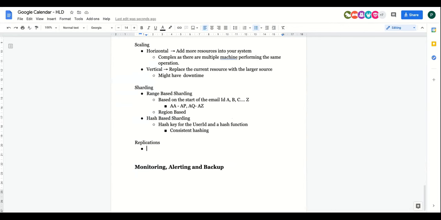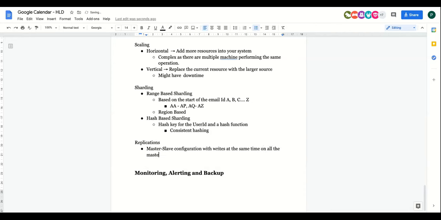Here, what we want to do is maintain consistency, and we want all of them to read the data at the same time. Because it's a read heavy system, maybe we'll prefer a master slave configuration with writes happening at the same time on all the masters and slaves. But there are some issues, right? The latency will increase in this case.